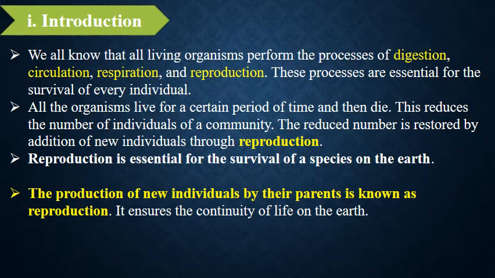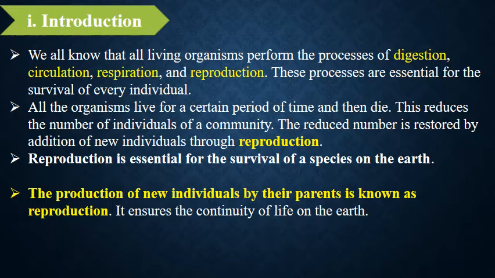Introduction. So, we all know that all living organisms perform digestion, circulation, respiration, and reproduction. These processes are essential for the survival of every individual. All the organisms live for a certain period and then die.